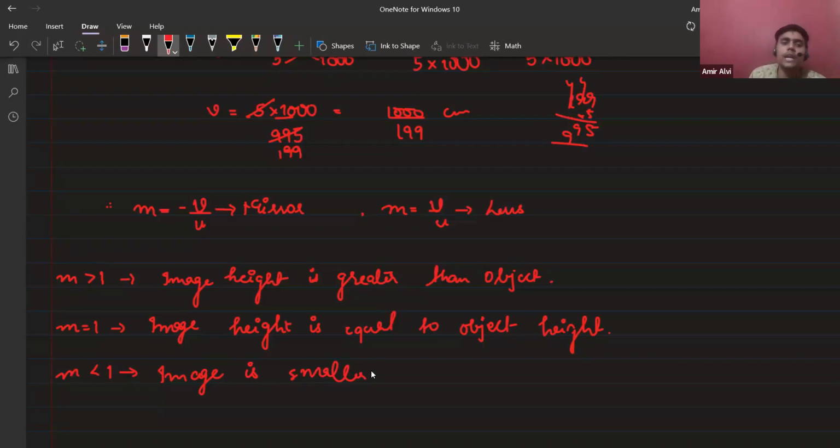And what does the negative sign represent in the magnification formula? Can anybody tell me, if I'm saying that magnification is -1, what is it basically saying? It's smaller. Okay, Hiba said smaller. Anybody else? Hiba is the only one answering right now. Anybody else? Karishma, Adil, Shweta, Harshit, Abdullah.